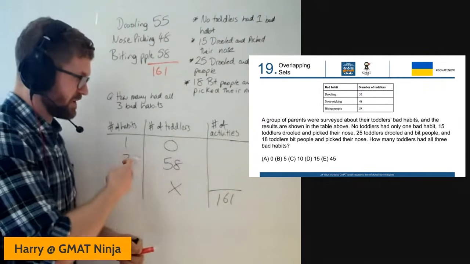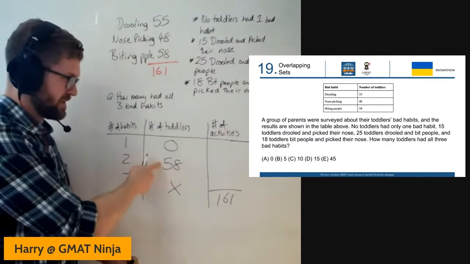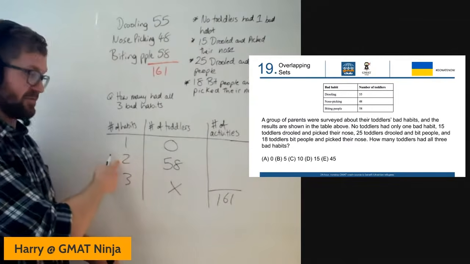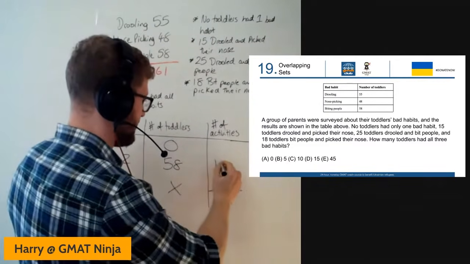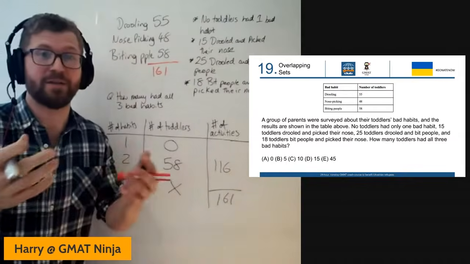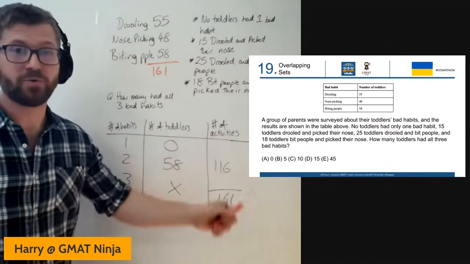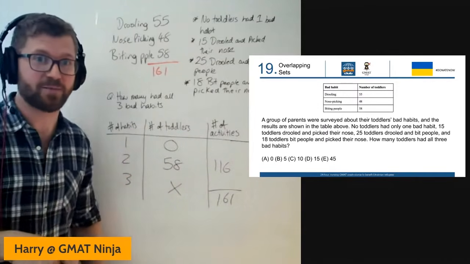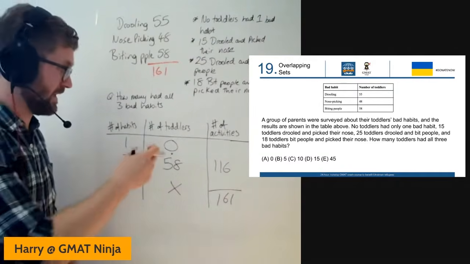But what we're going to do with this one is start building across to that third column. Again, I'll use this number because it makes things easier to see what's going on. 58 toddlers have 2 bad habits each. So in total, that would be 116 bad habits across the range of those toddlers. Again, I've got no good name for that third column. If any of you have a great name, please punch in the comments. I would love to have something reasonable to tell people when we explain this for the first time.